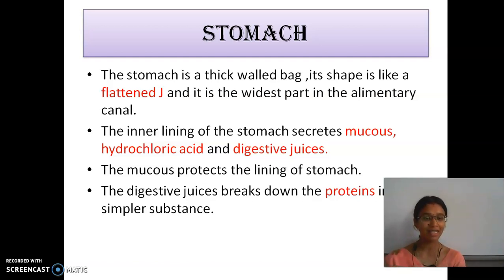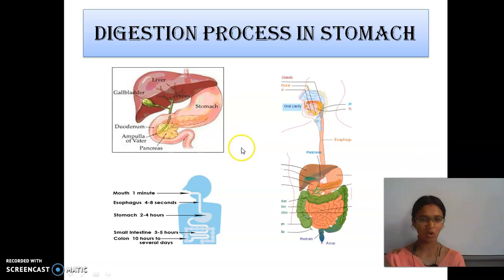Hydrochloric acid kills bacteria that enter our body through food, and it also activates pepsin, which helps in the breakdown of protein. The mucus forms a lining that protects the stomach, because continuous hydrochloric acid would lead to ulcer.